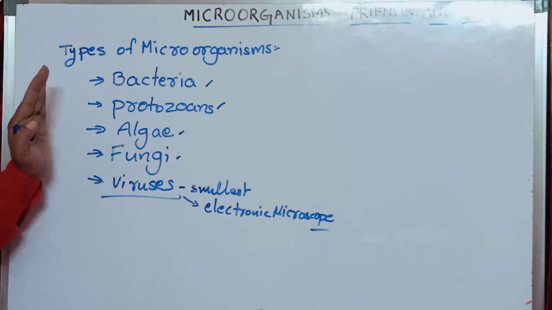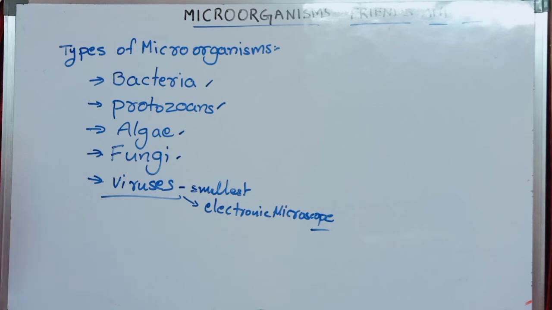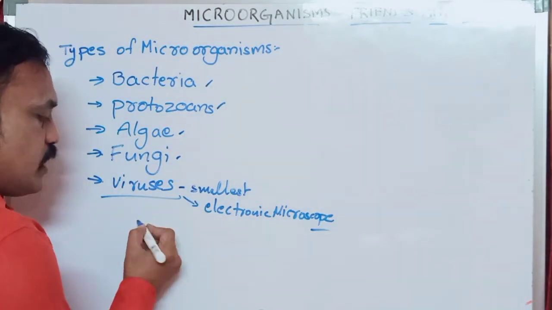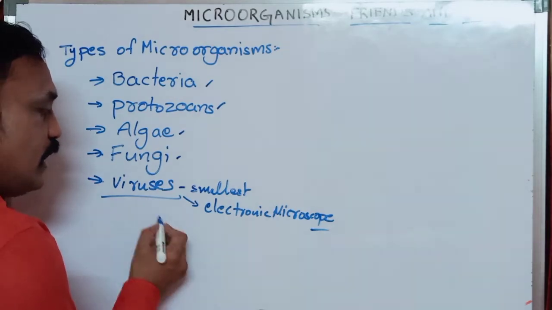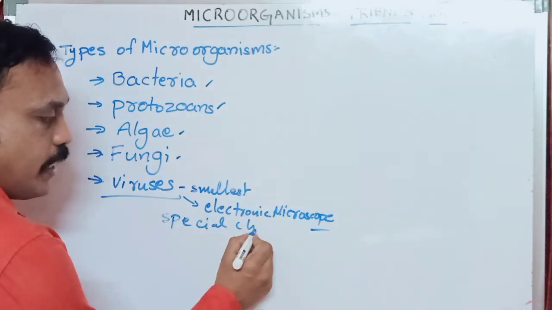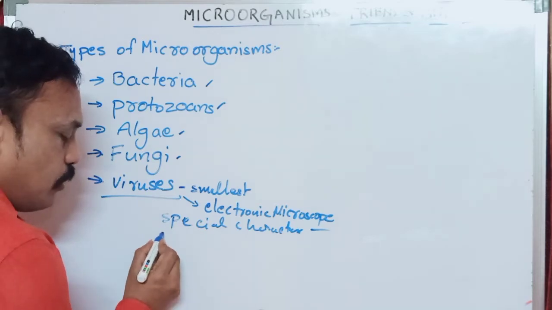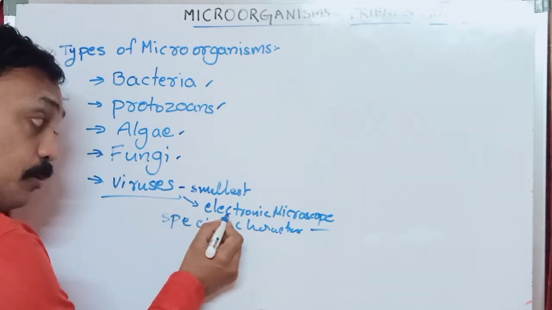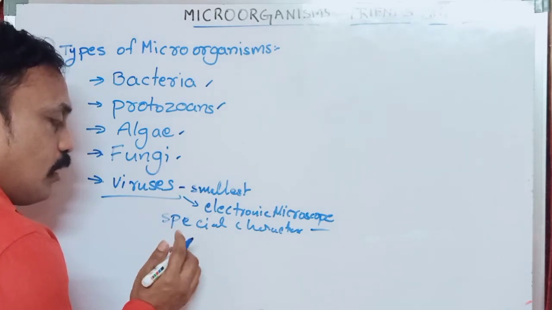Why are viruses different compared with bacteria, protozoan, algae and fungus? Because viruses are the smallest, and also these viruses have some special characters. What is that special character? Viruses are only possible to see using an electron microscope, and also when they are outside the body.